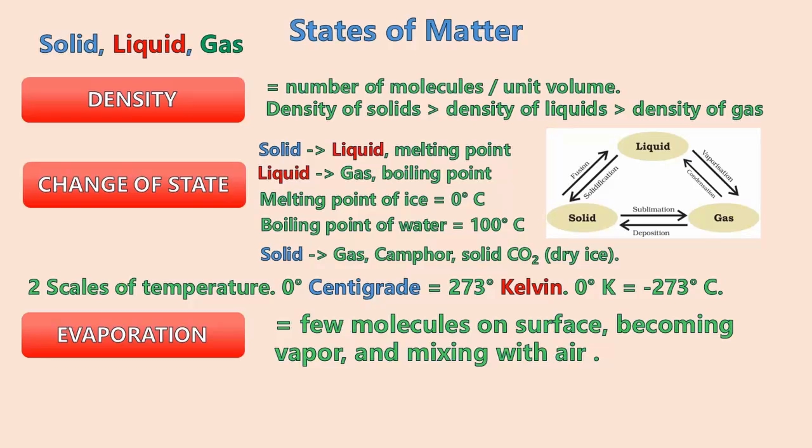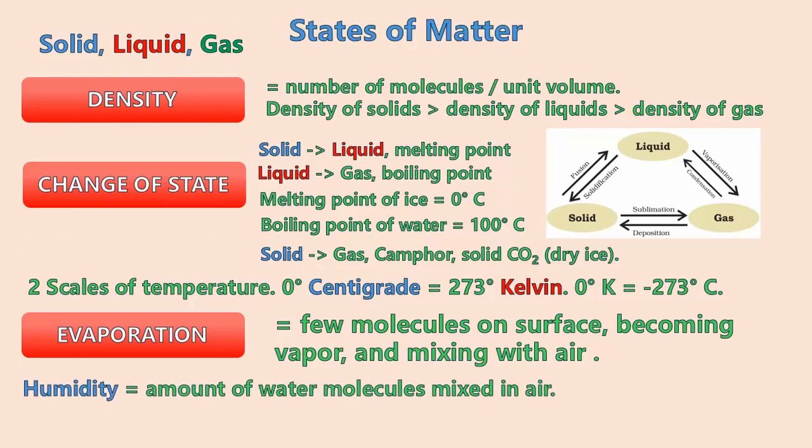These molecules get mixed with air molecules. The amount of water molecules mixed in air is called humidity. If humidity is high, which means that there are already a lot of water molecules mixed with air molecules, we cannot have more evaporation. Evaporation will be slow because there is no place for the water molecules to evaporate and